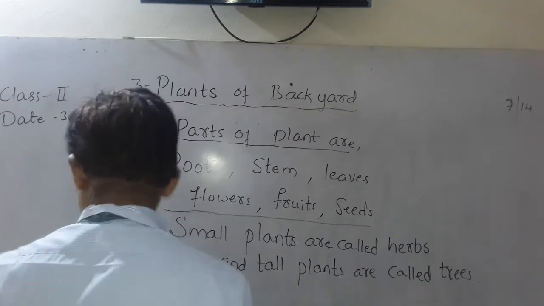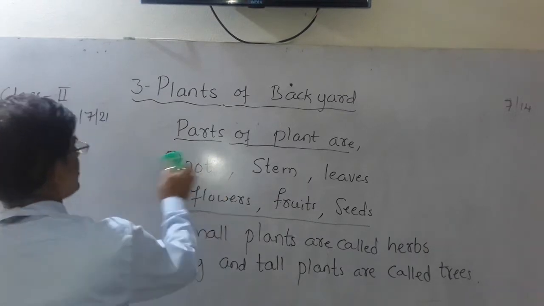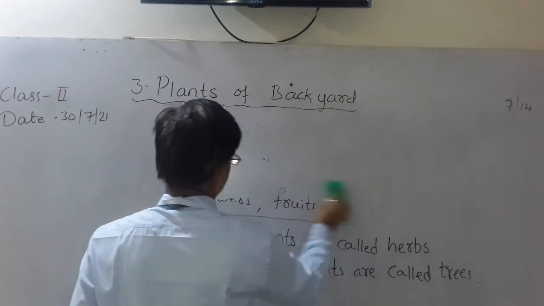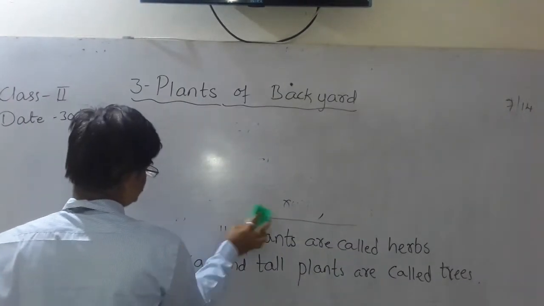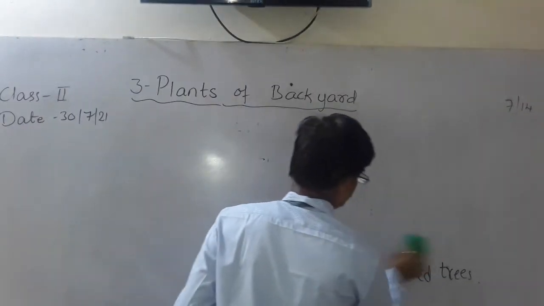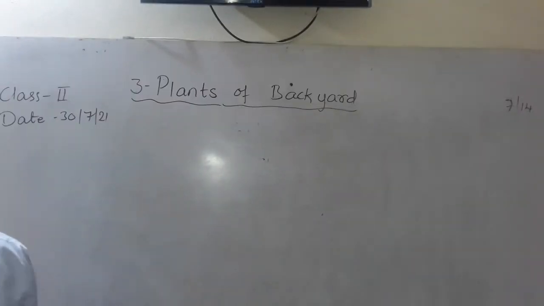Now coming to page number 28. Page number 28, open. Now let me wrap this one. You have understood which are the parts of the plant and also what are herbs and what are trees. And now see.